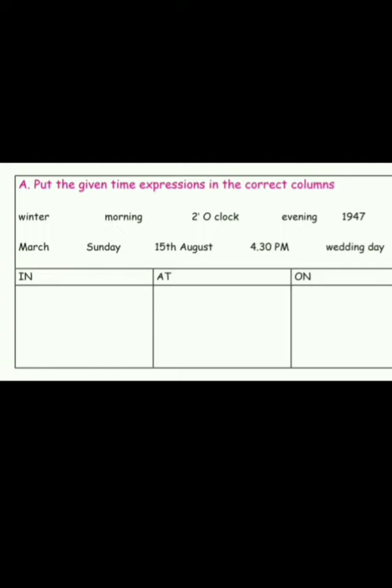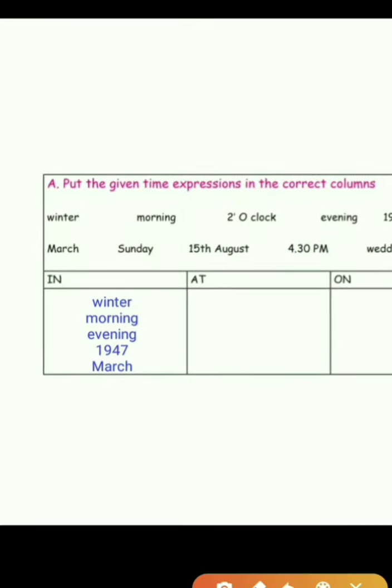So for in: in winter, in morning, in evening, in 1947, in March. So for parts of the day, and to refer to the seasons and to refer to the years, we have to use in.